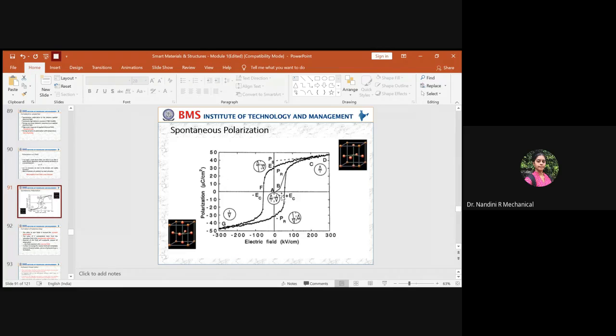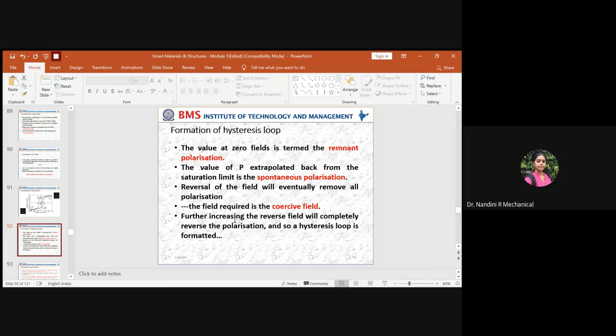The amount of field required to reach this path is nothing but the coercive field. From A to this point, it is E suffix C, which is the positive coercive field. The same thing when it comes back on the opposite side, this will be the same magnitude of the coercive field but in the opposite direction. This is the field required to generate the spontaneous and the remnant polarization within the given hysteresis loop. These factors we studied yesterday, I just brushed over in brief now, as many were not there in the last class. Kindly go through the recording which I have shared in the Google Classroom.